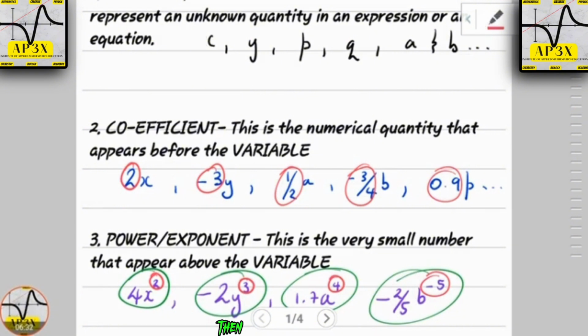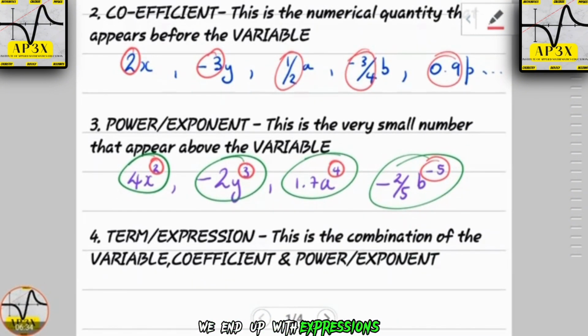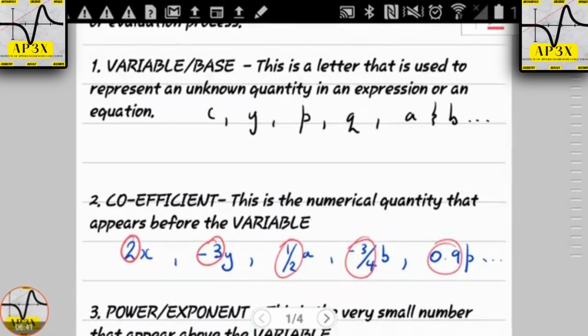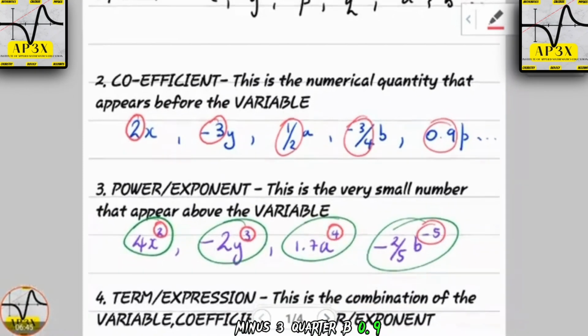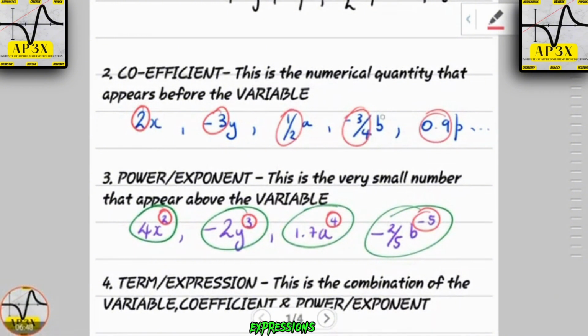So then we end up with expressions like 2x minus 3y, half a, minus 3/4 b, 0.9p, expressions like these.